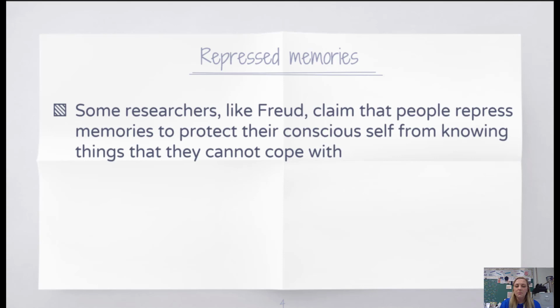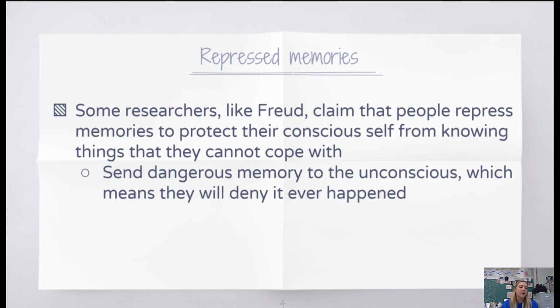So the first thing we're going to talk about is the idea of repressed memories. You've probably heard about this in the news, in the media, because repressed memories were very controversial just a few years ago because some researchers, like Freud, believe that people repress memories to protect their own conscious self from knowing things that they cannot cope with. So basically, it's sending those dangerous memories to the unconscious so that you won't even know that they're there. Basically, it's like a defense mechanism for your brain to keep your brain from having to go through or remember those things that were unpleasant.